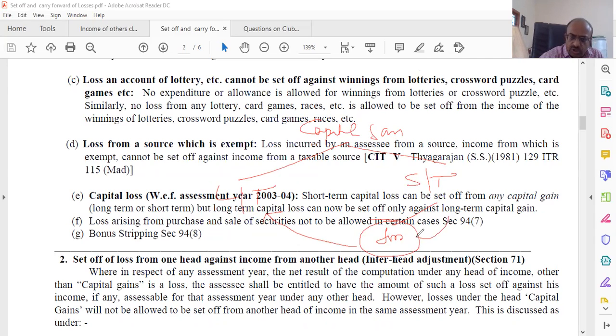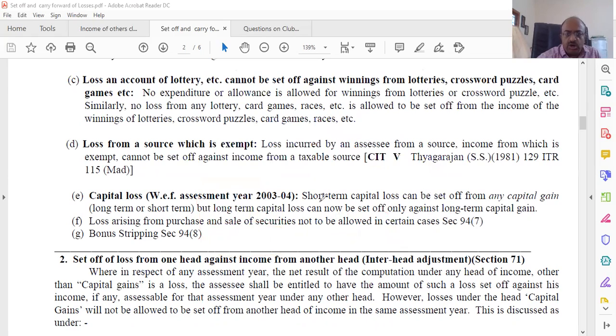Of course, it can be against short term capital gain also. But when it comes to long term capital loss, this cannot be adjusted with short term gain. It can be adjusted only with long term gain.